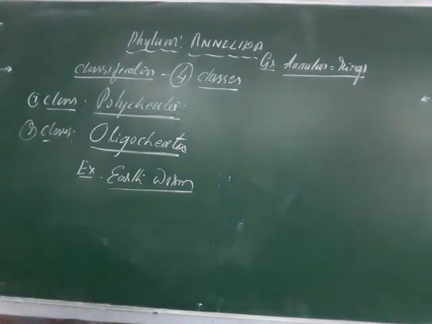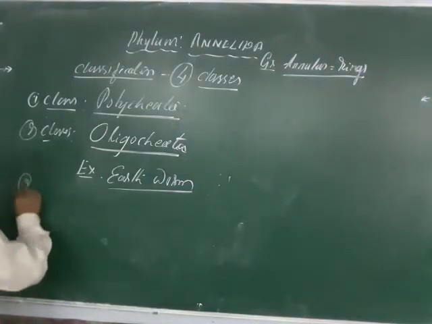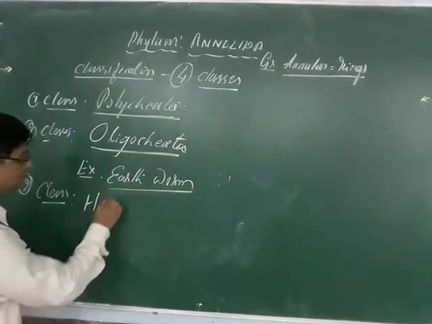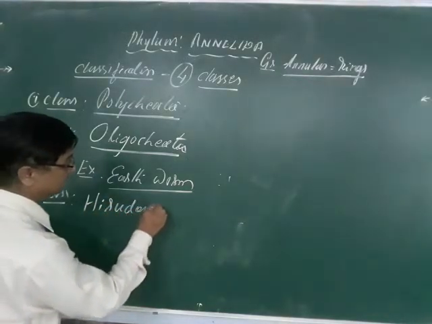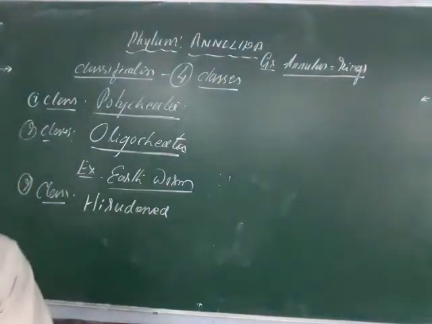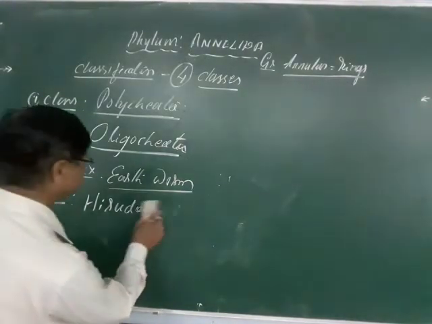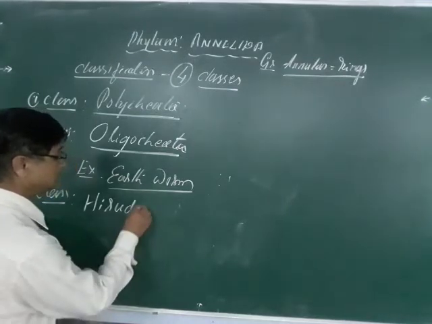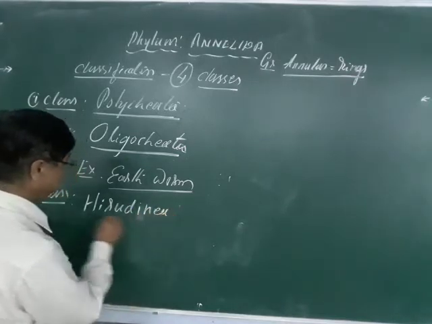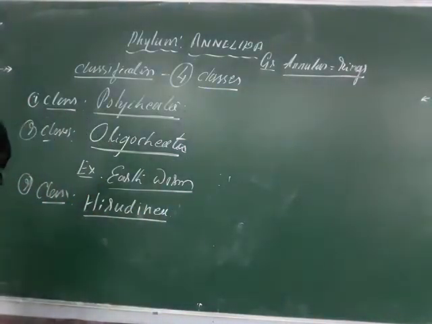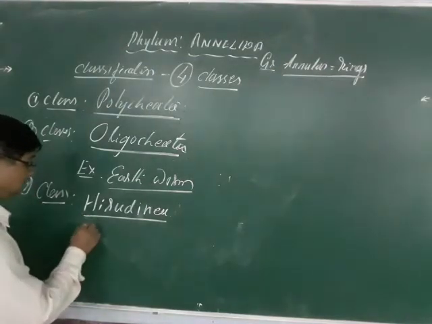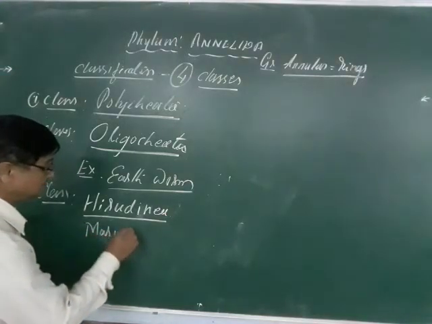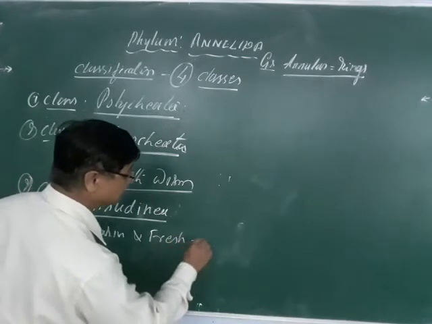And the next one is Hirudinea. Class, the second one. Class Hirudinea. These are marine aquatic forms as well as freshwater forms, and some of them are